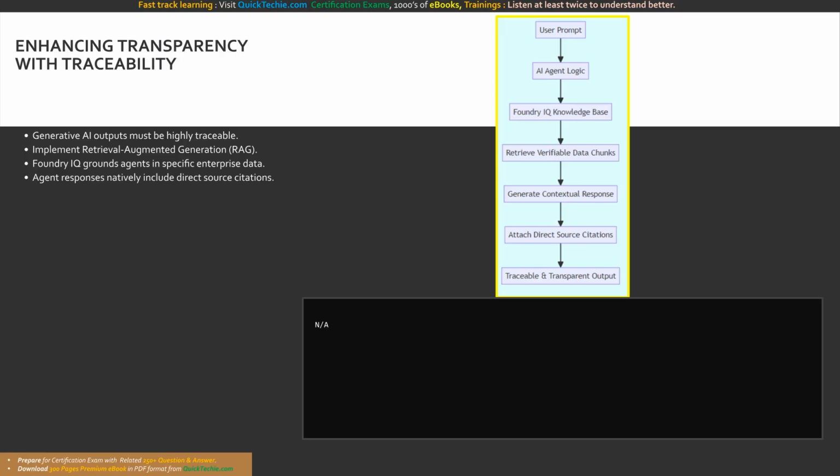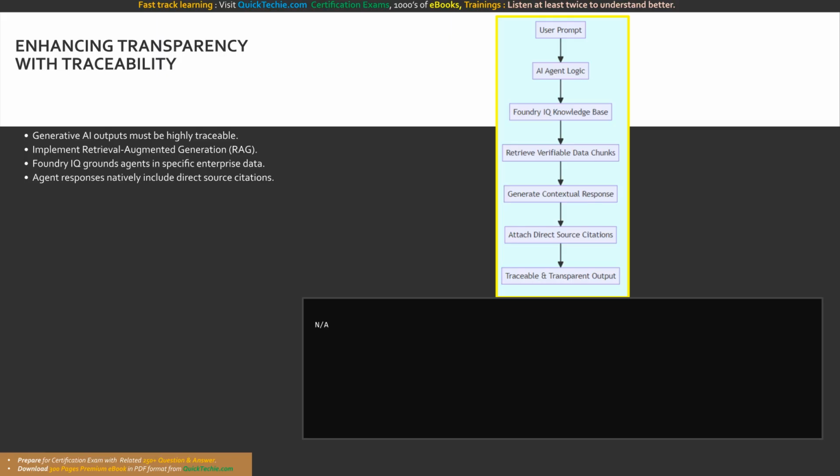Traceability is the ultimate manifestation of transparency. Instead of asking the user to blindly trust a seemingly magical AI output, the system transparently shows its work. The user can click the citation, open the original source file, and independently verify the AI's reasoning. By grounding the language model in retrievable, verifiable data, developers proactively eliminate the black box problem, empowering users to audit the AI's conclusions step by step, and ensuring total systemic transparency.